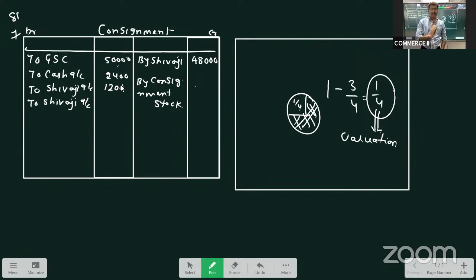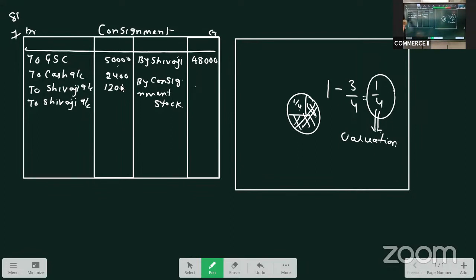It is very necessary that the nature of the consignee's expenses is specified. If not, we assume those expenses are of recurring nature and we will ignore them at the time of unsold stock valuation. Then the commission payable to the consignee is given as 5%.